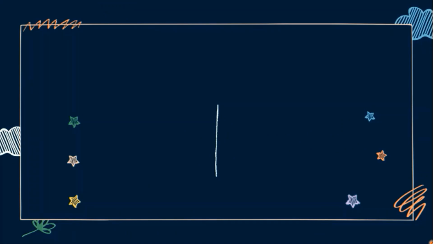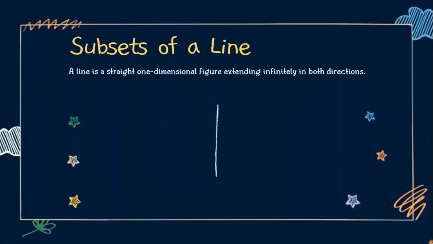Among the three undefined terms in geometry, one of them can be further described. We have subsets of a line. As we know, a line is a straight one-dimensional figure extending infinitely in both directions. At itong dimension na tinutukoy rito ay yung kanyang length. This is how a line looks like. It's a line with arrowheads on both ends, signifying that it can be extended in both directions.